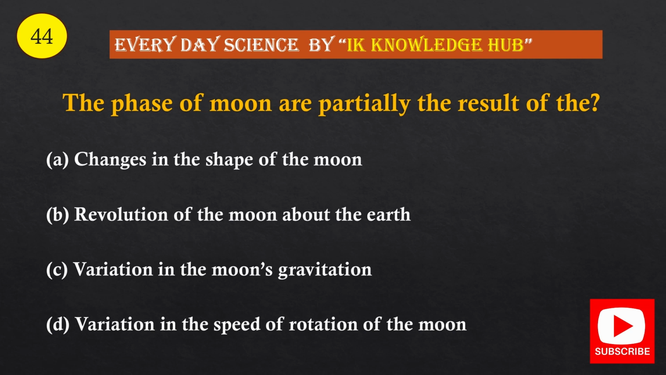Question number 44. The phases of the moon are partially the result of: option A, changes in the shape of the moon; option B, revolution of the moon around the earth; option C, variation in the moon's gravitation; option D, variation in the speed of rotation of the moon. And the correct option is option B, revolution of the moon around the earth.